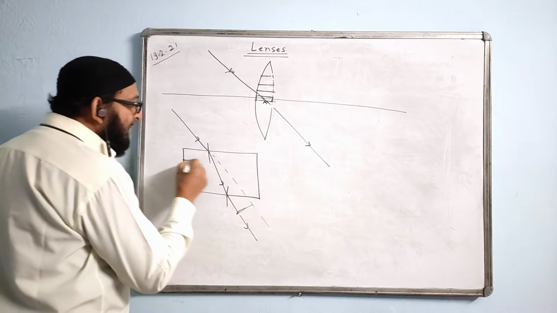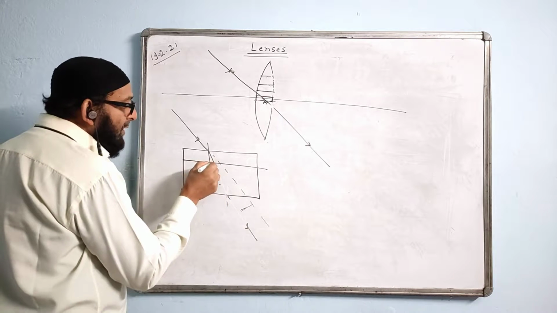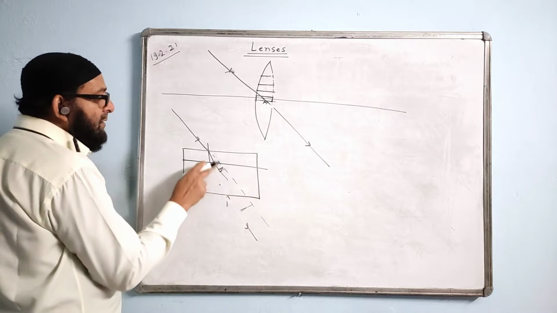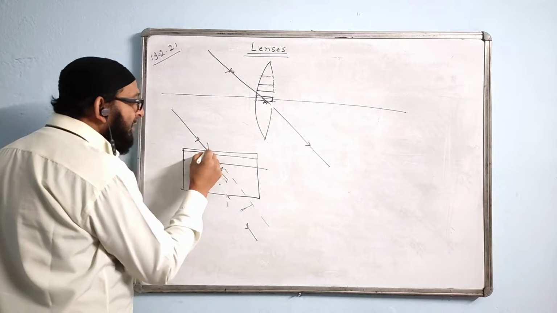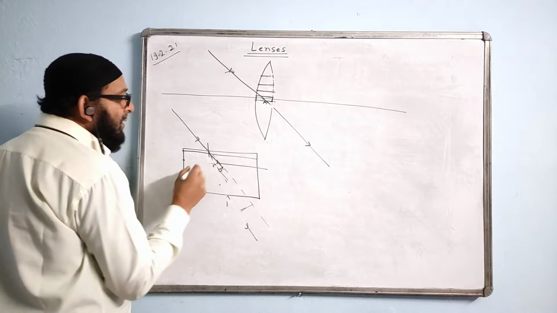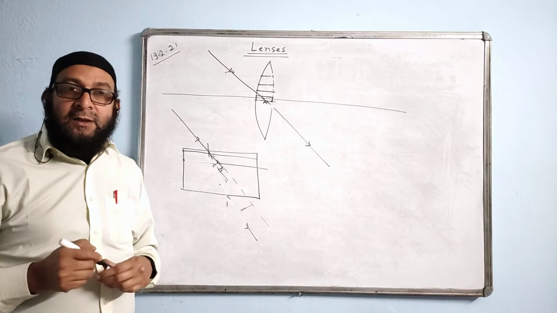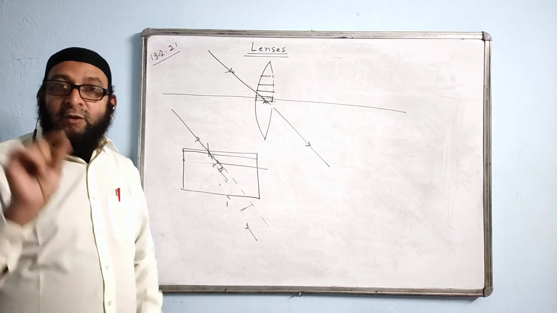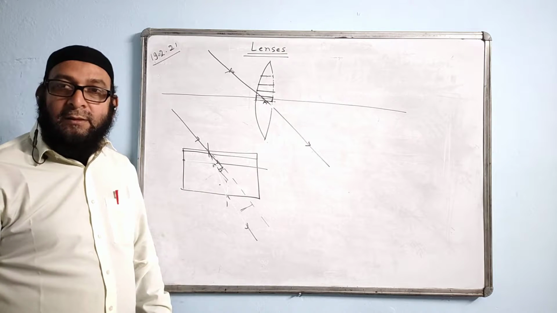If I decrease the thickness here, then the ray will go like this. The lateral displacement is decreasing here. The ray will come out like this. Now if this is very thin like this, the ray will bend and will come out like this. These two rays are actually slightly bending, but that deviation is almost negligible because lateral displacement is very small.